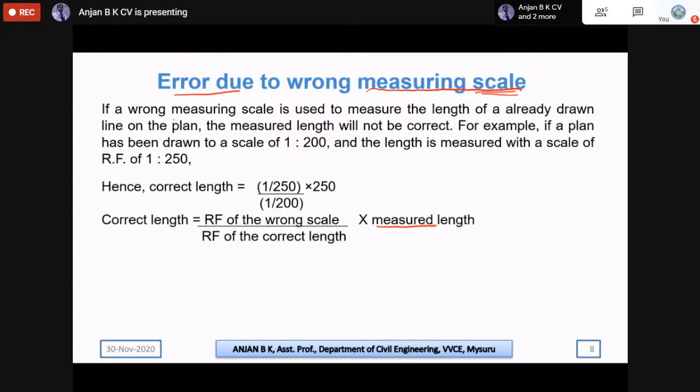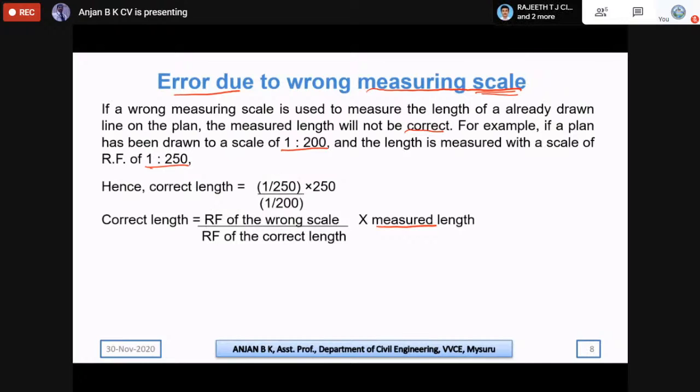There is an example, let us see this. If a wrong measuring scale is used to measure the length of an already drawn line on the plan, then the measured length will not be correct. That means if you assume some wrong scale, or anywhere while plotting a plan you change your scale, this type of error will occur. For example, if a plan has been drawn to a scale of 1:200 and the length is measured with a scale of 1:250, there is a difference in the adoption of the scale.